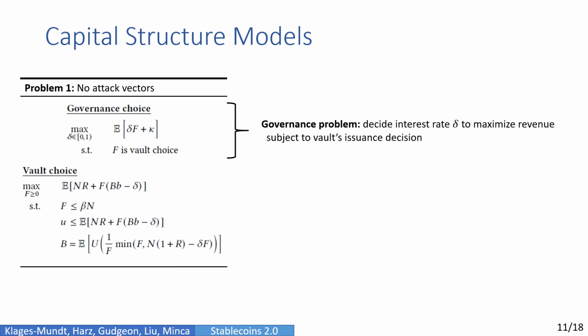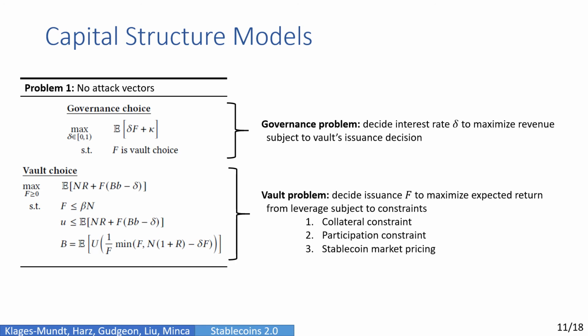The governance problem is to decide the interest rate that maximizes revenue subject to the vault's issuance decision. And the vault's problem is to decide issuance in order to maximize expected returns from leverage, taking into account the fees that are paid to governance, and subject to a few constraints: a collateral constraint, a participation constraint compared to alternatives, and a stablecoin market pricing. And the anticipated decisions from one side feeds back into the decision of the other.